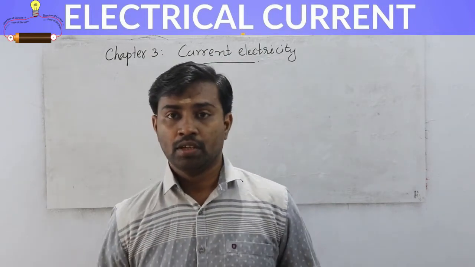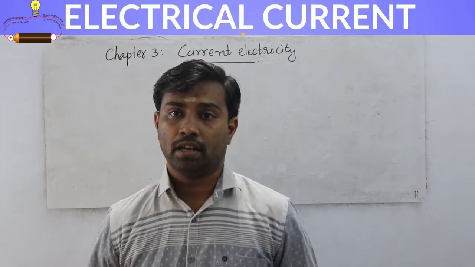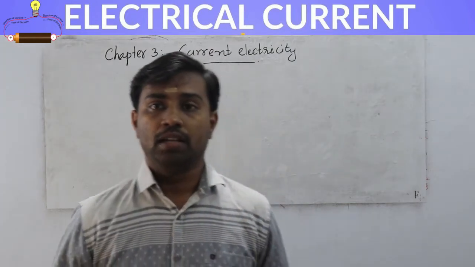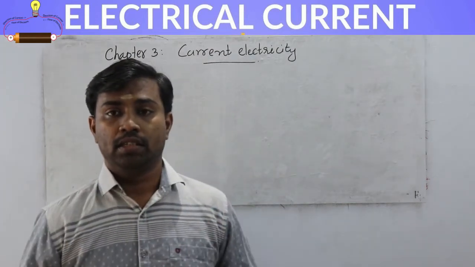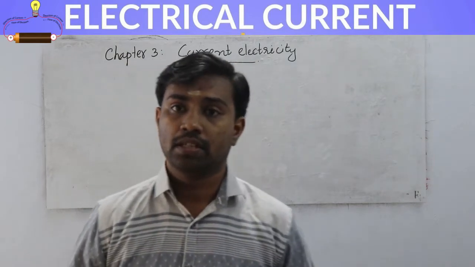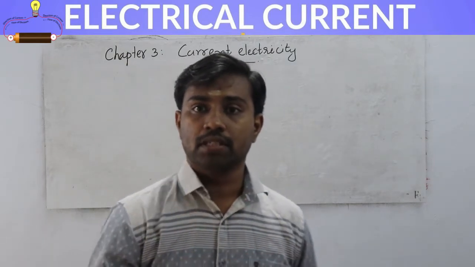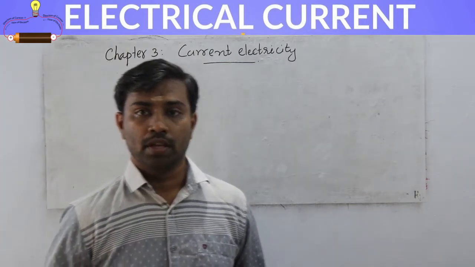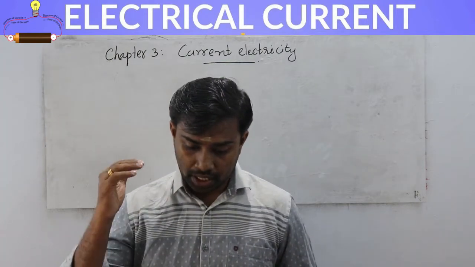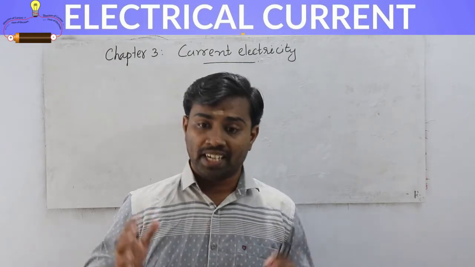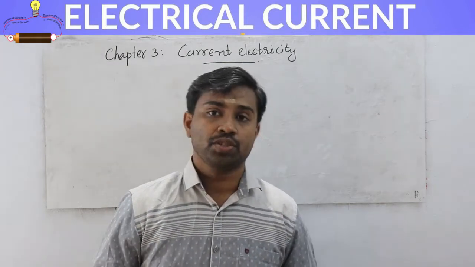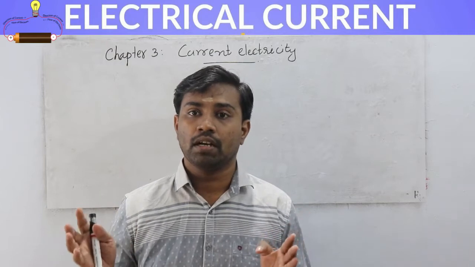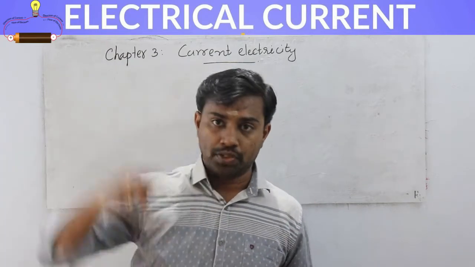Okay. So we all know what is electric current, and this current electricity is actually a branch of physics. Current electricity is a branch of physics that deals with the motion of electrical charges, or it is a study of electric charge in motion. That is called current electricity.